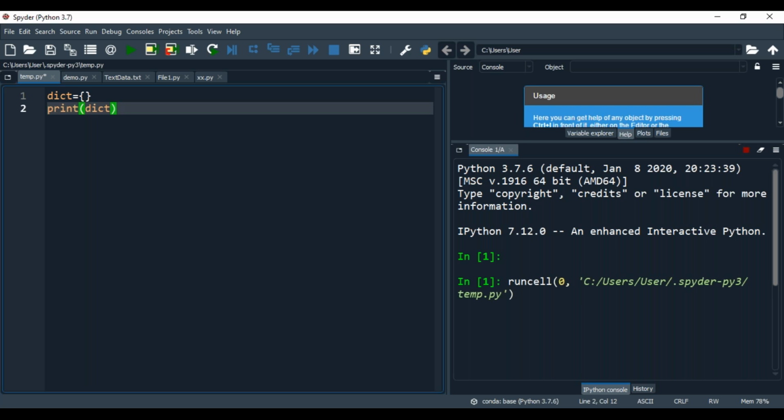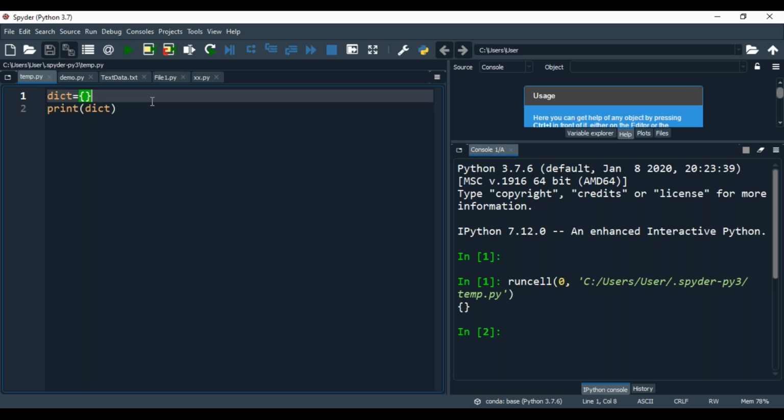This is Anaconda; previously I told you PyCharm. See, an empty dictionary will be shown. How many ways to create a dictionary? Now, am I audible here, everyone? Yes, sir. Okay.